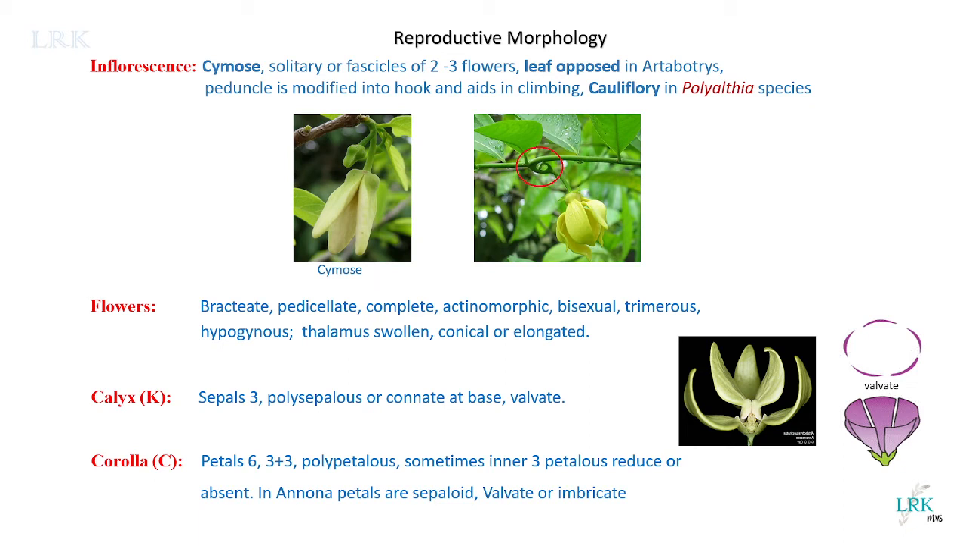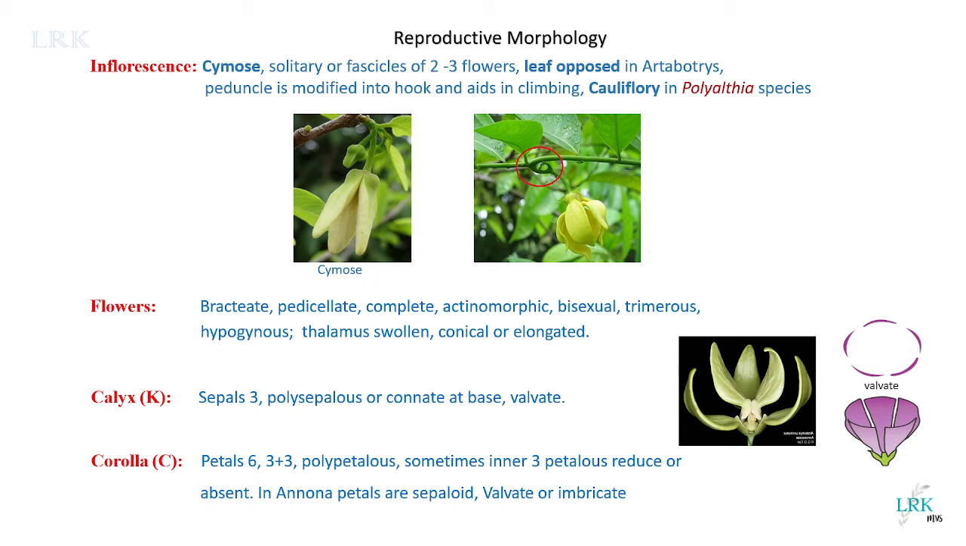Okay, so here the flowers are trimerous and they are hypogynous. What do you mean by hypogynous? Hypogynous means all the other floral parts develop from below the gynoecium. The gynoecium is superior, and from below the gynoecium, all other floral parts such as stamens, petals, and sepals arise. Okay, and the thalamus is swollen, conical, or elongated.